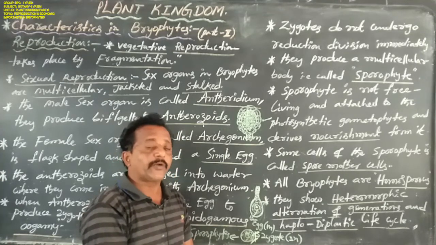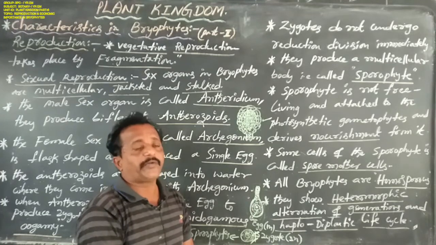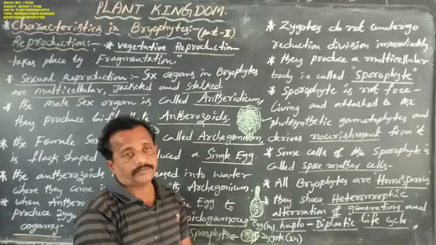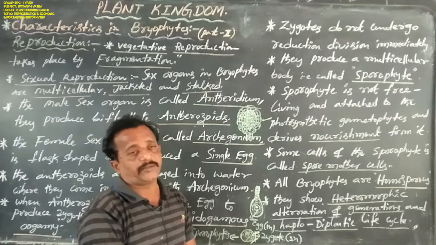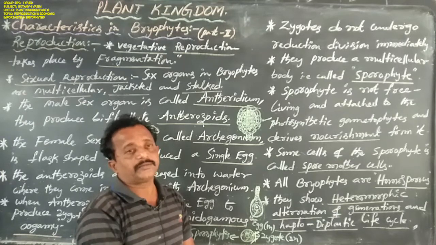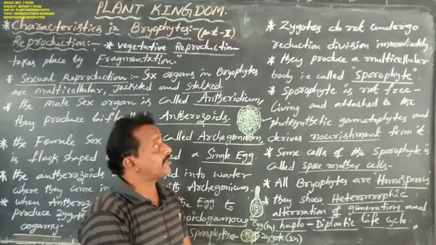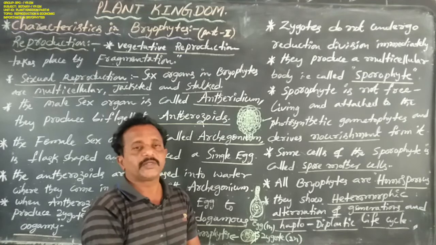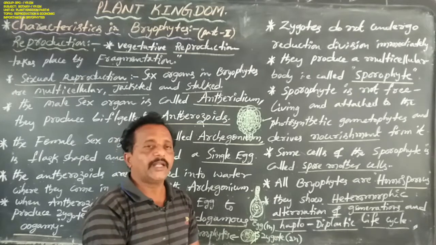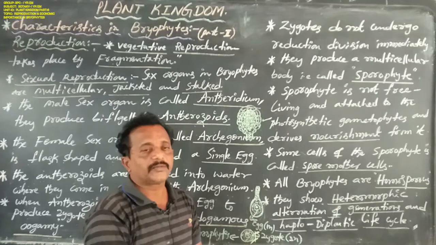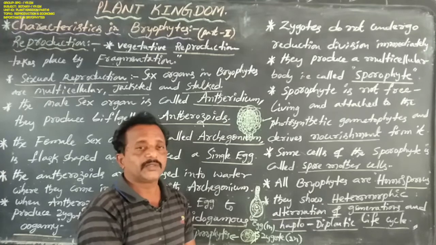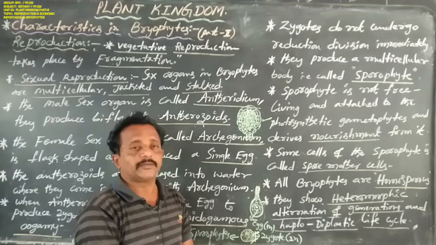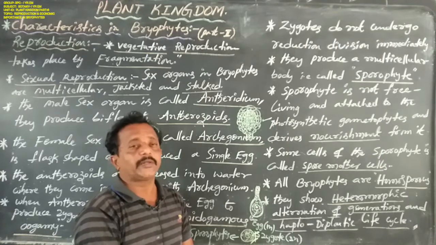The sporophyte always depends upon the gametophyte, which provides the food material. The gametophyte supplies food to the sporophyte. That is the importance of the gametophyte. The sporophyte is not free living and always depends upon the photosynthetic gametophyte because it does not prepare its own food material.